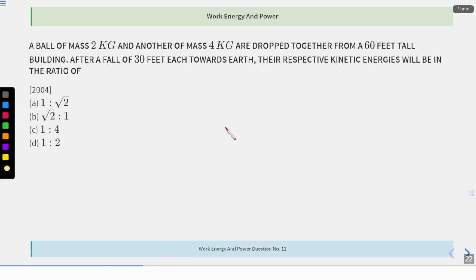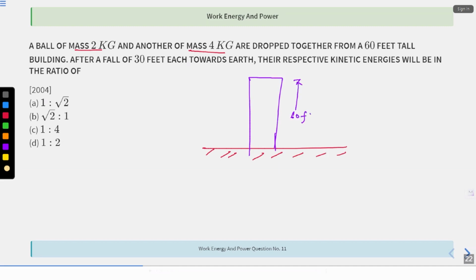All right. A ball of mass 2 kg and another of mass 4 kg are dropped together from the top. Now, this is my ground. This is my building, and this building height is 60 feet, correct?